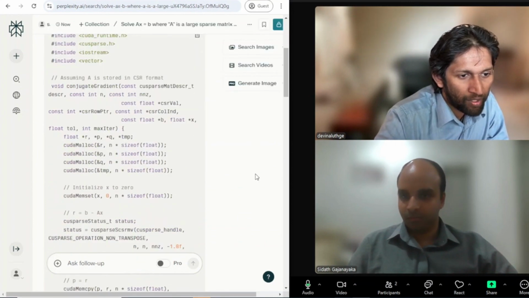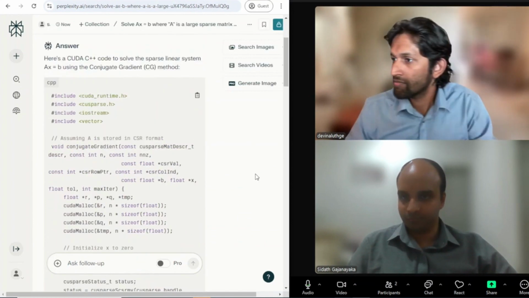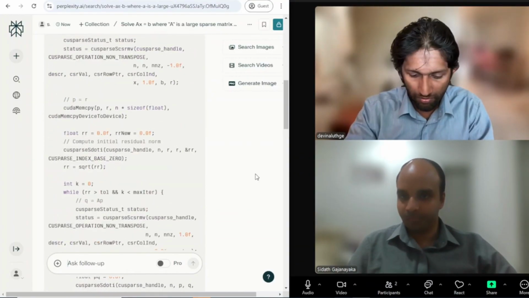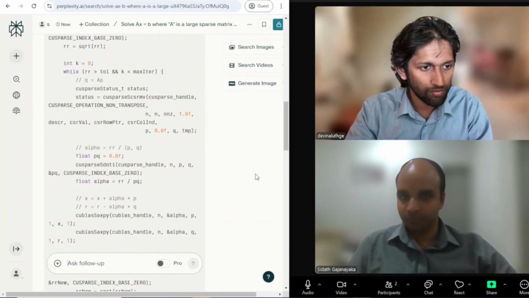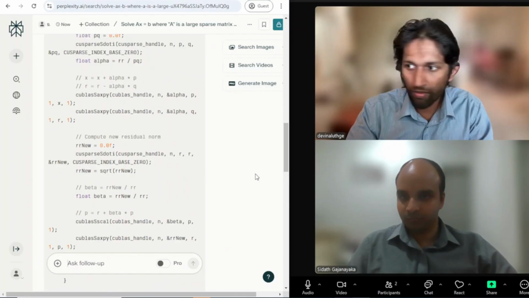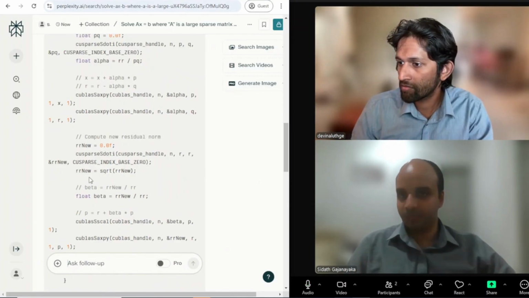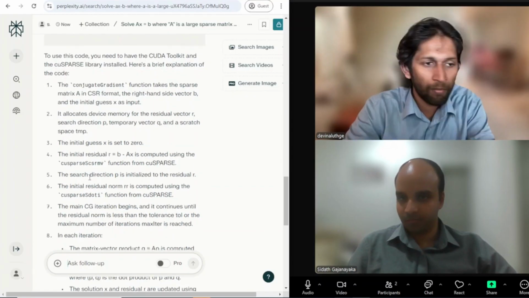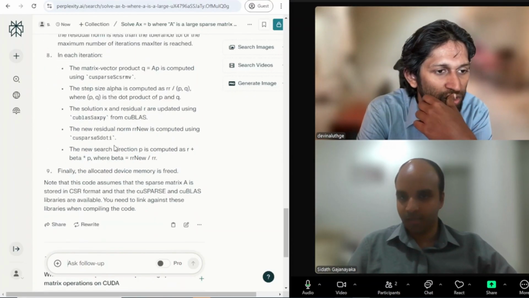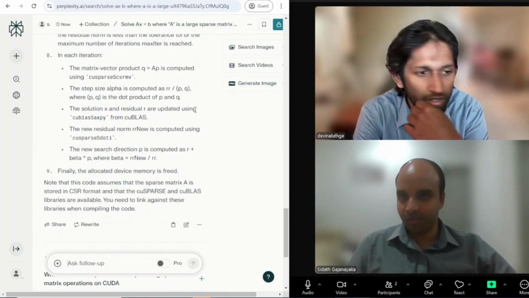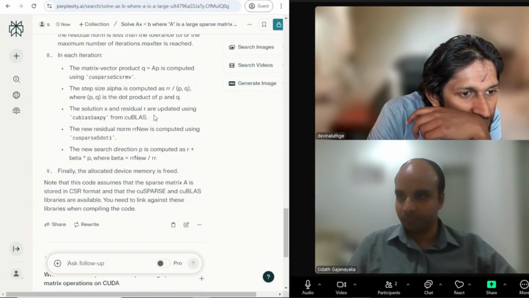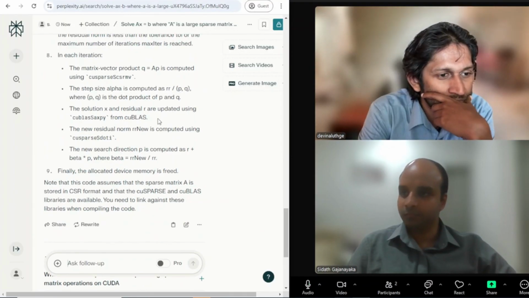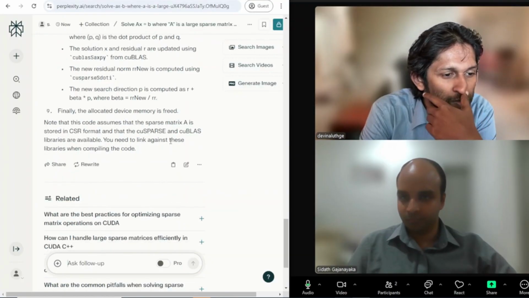Here they don't use BLAS. No, cuSPARSE has been used. But the BLAS library has not been used. Now it talks about BLAS.